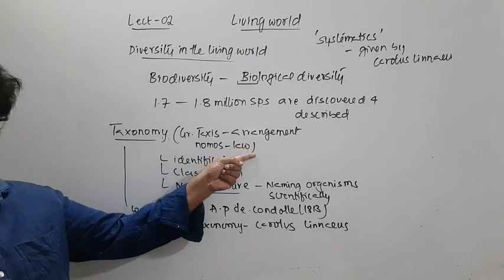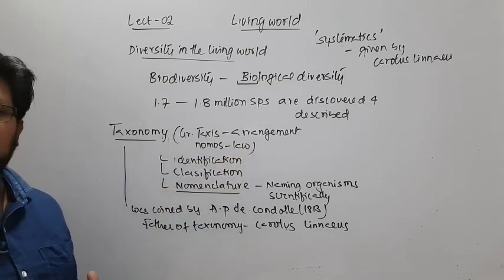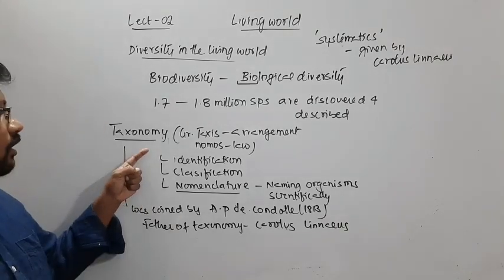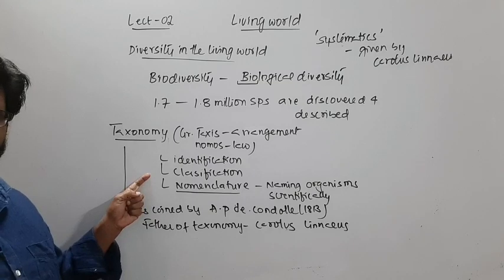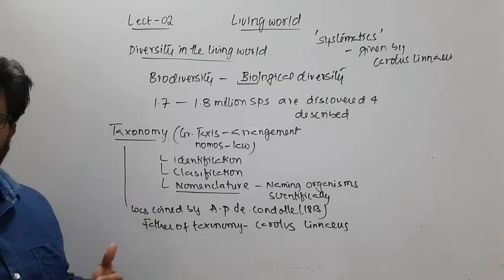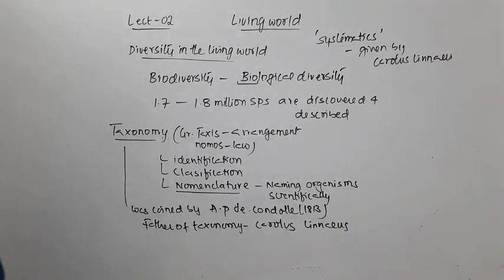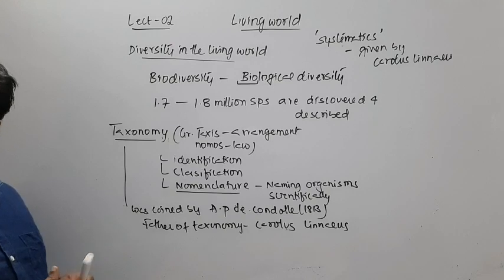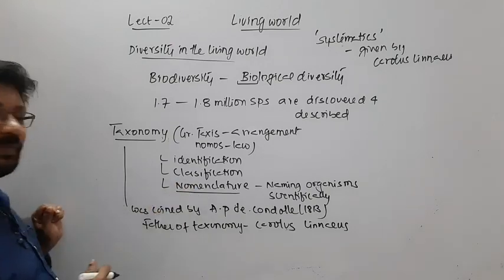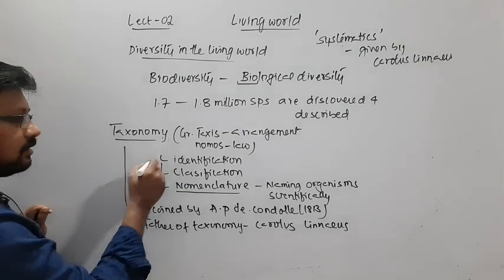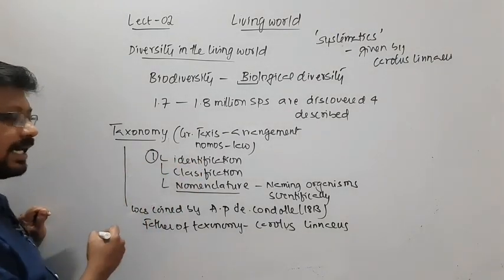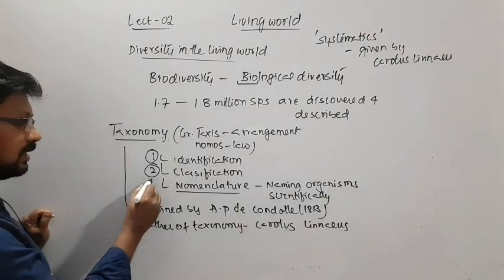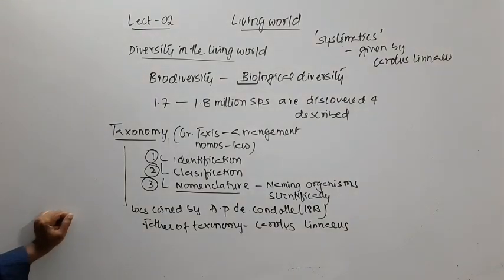Taxonomy is also the arrangement of living organisms in a particular order. I have already given the order we follow: the first step in taxonomy is identification, then the second step is classification, and the third step is nomenclature.